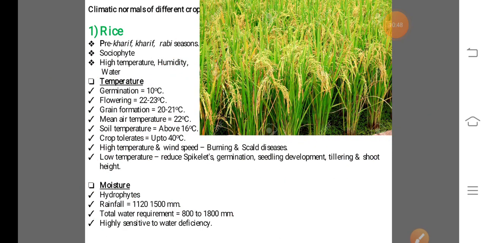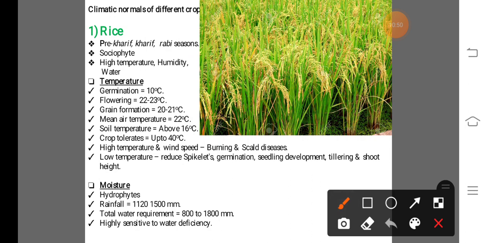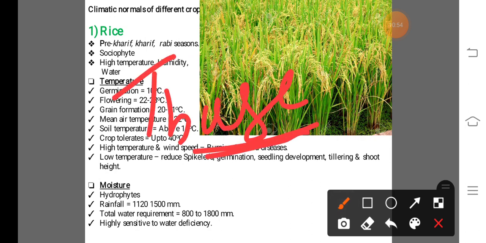The next terminology is the base temperature, that means T base. Base temperature is the temperature at or below which the crop cannot grow satisfactorily, that means the growth and development of the crop stops, and the adverse effect of this temperature is found on the crops.